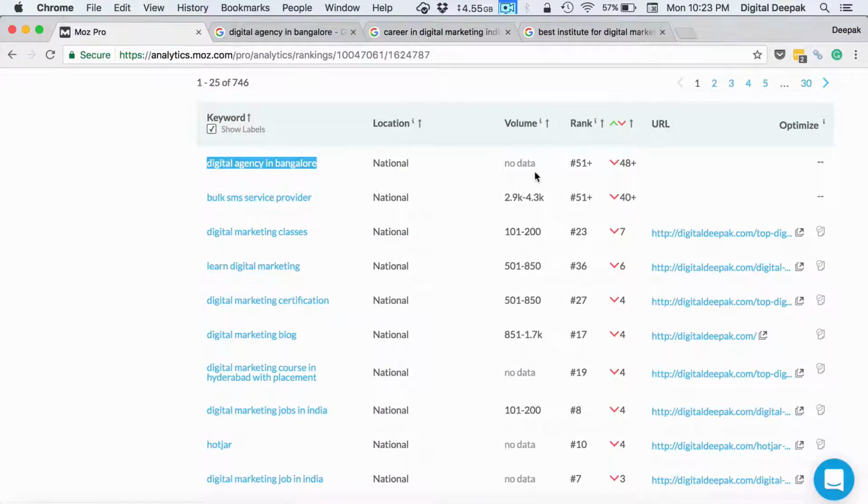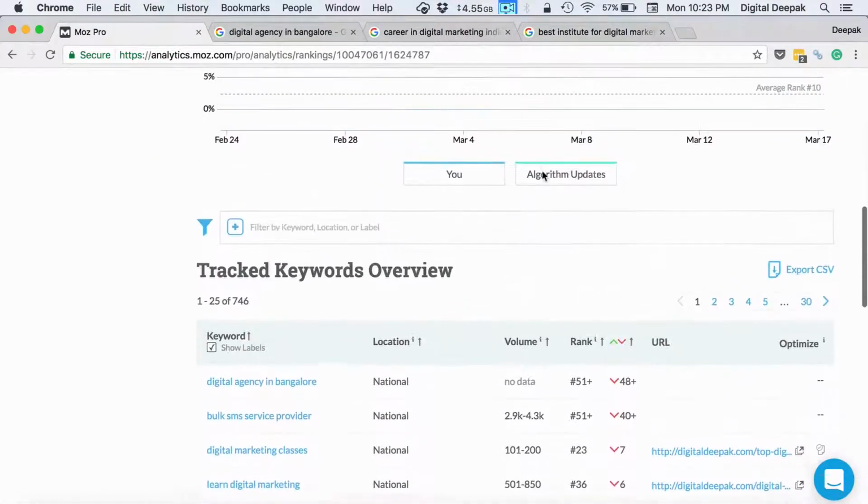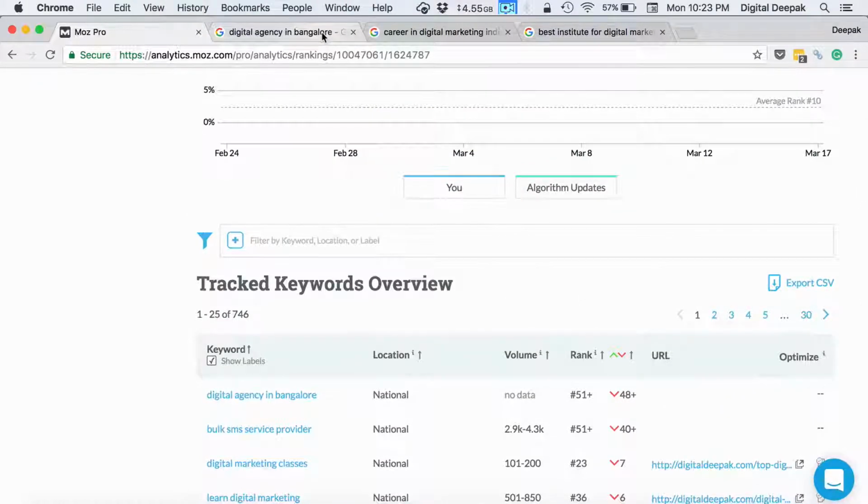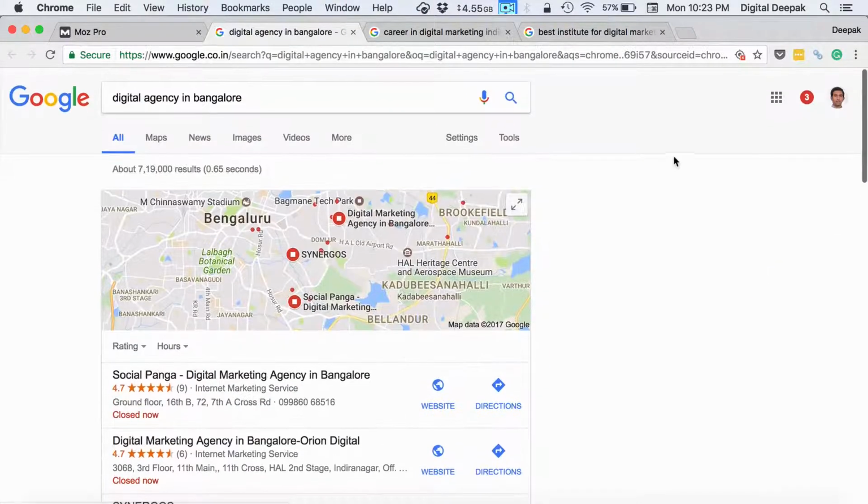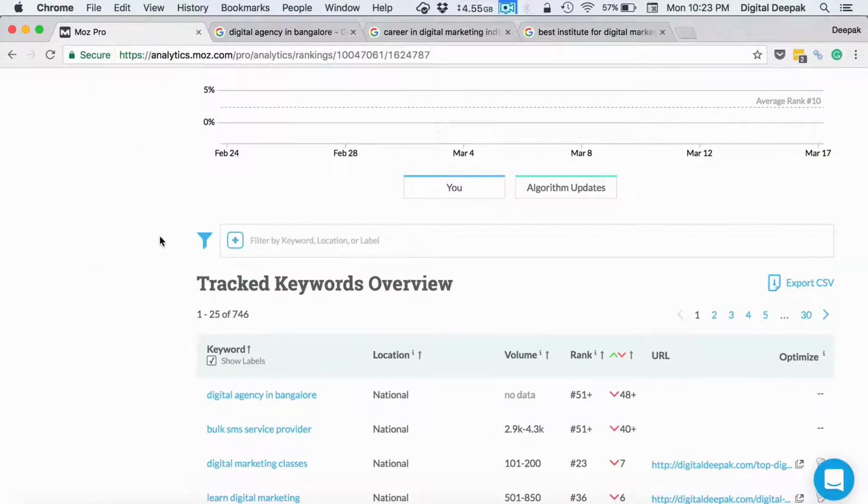But even though I have published top 10 digital marketing agencies in Bangalore, again, I would say that this particular data is not 100% accurate because it differs when I am searching from a logged in account, which is from my account, and sometimes the search results differ when I am searching from a logged out account.